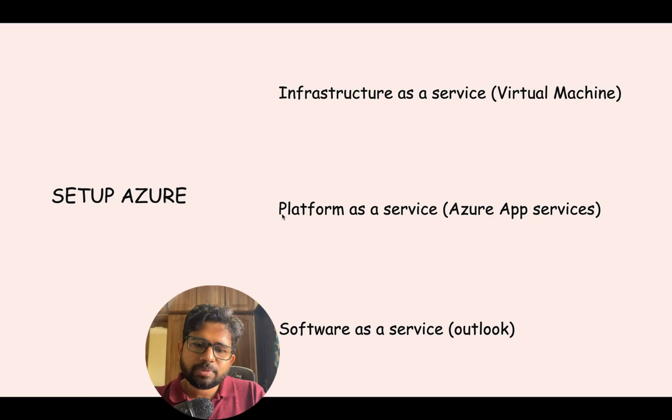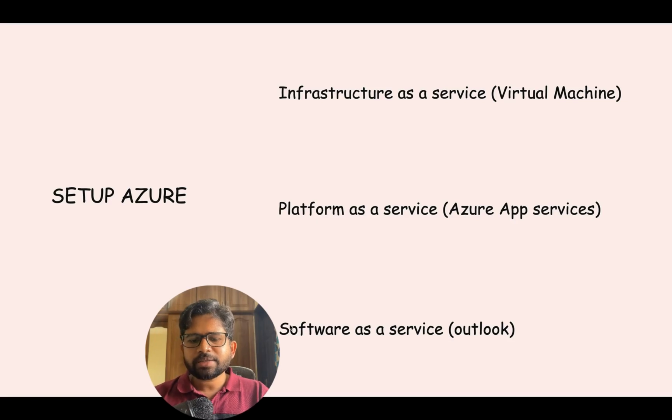So this one is similar to the first one, but here what Azure people have done, or likewise other people have done, is that they have built some common use cases for you. For example, if you want to deploy your code, you have your code in GitHub and you want to deploy your master or main branch to production. So that's a very common use case. So why do you want to build on your own? So that use case is being solved by Azure. That is called Azure App Service. So you just give your GitHub code link and then they will deploy your code to production. That's the second thing. And here you will have other options as well, not just the code deployment, but many other features actually come in the Azure App Service.